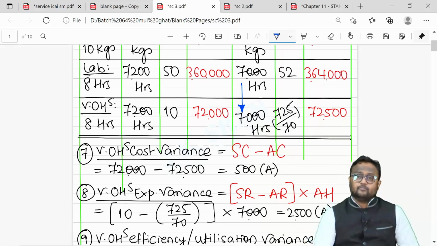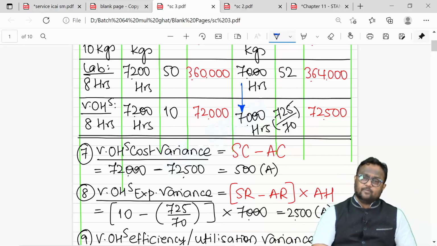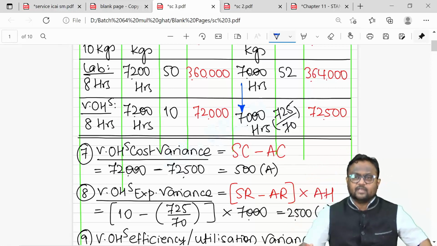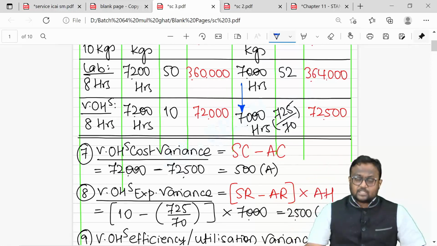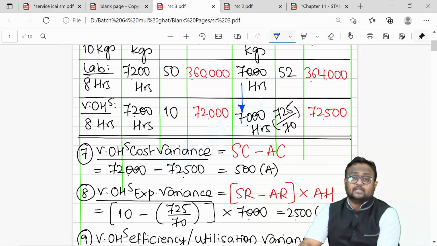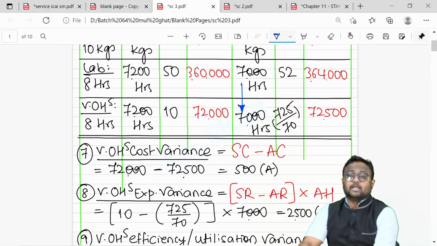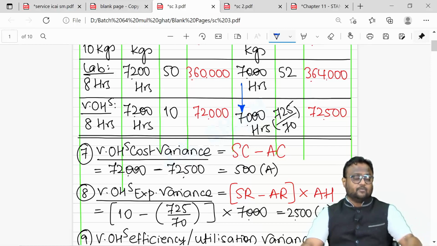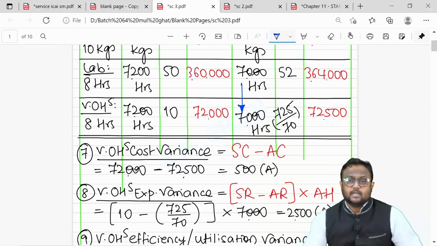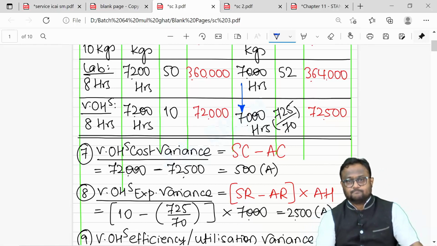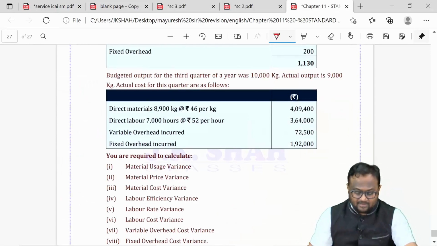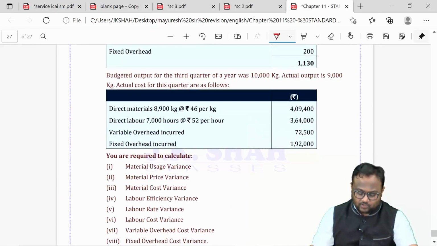Idle time, if you have, don't separate in the case of the labor table. We separate idle time after time variance, before you get efficiency variance calculated. As far as variable overheads are concerned, your idle time will be separated right from the beginning. In the table itself, you will be subtracting idle time and writing net hours in the calculation. So that was your question number 11, and the rest was variance calculation, which was pretty simple.